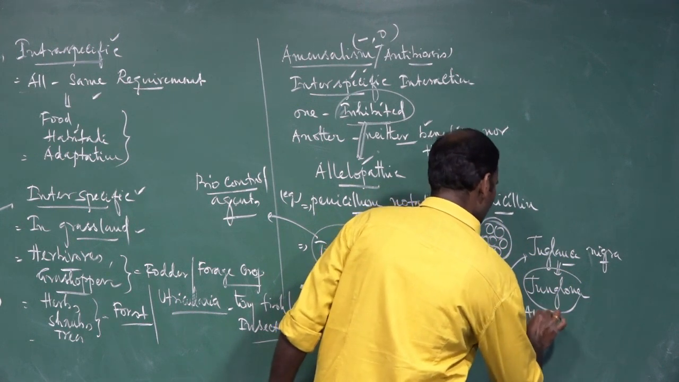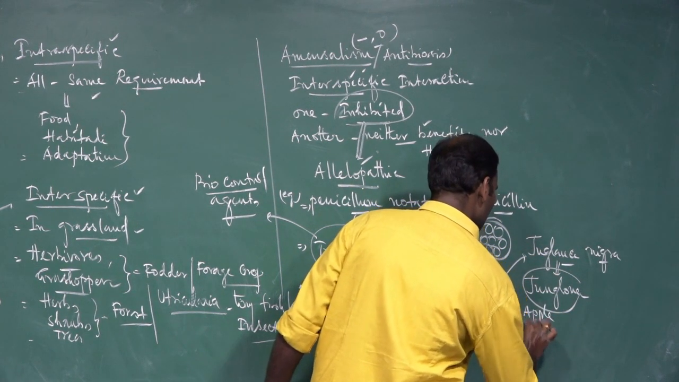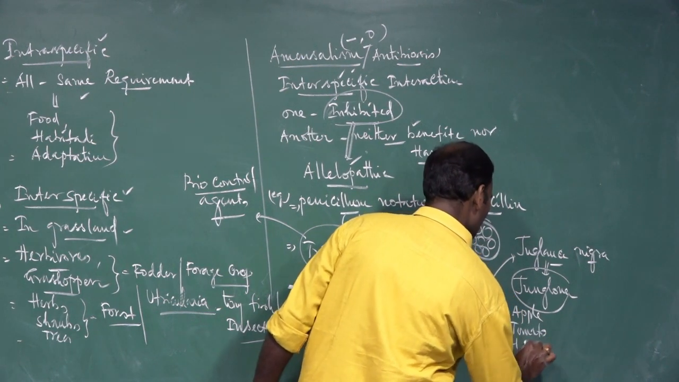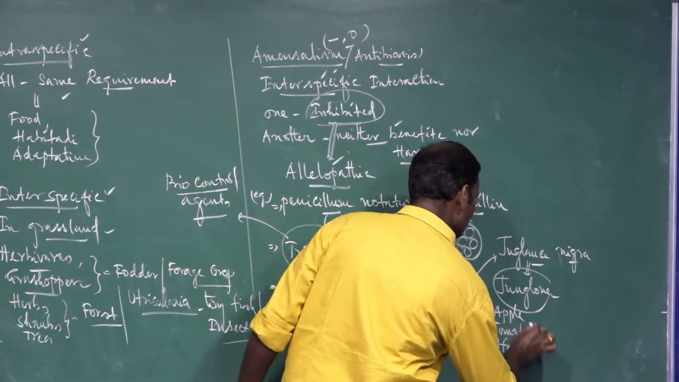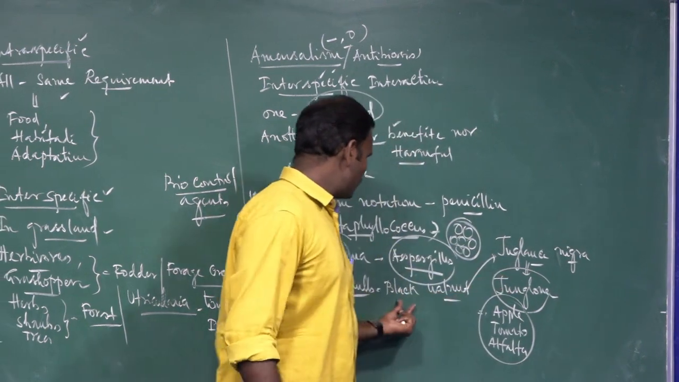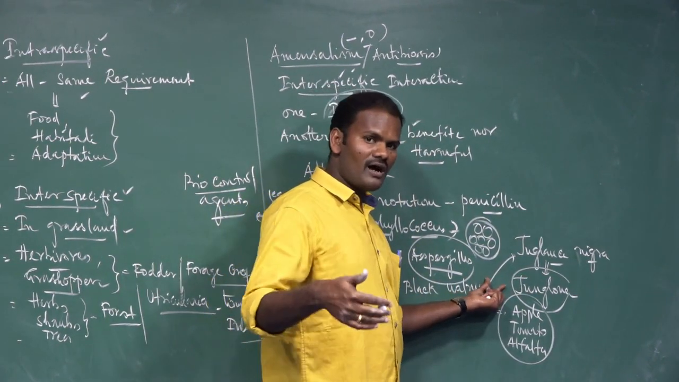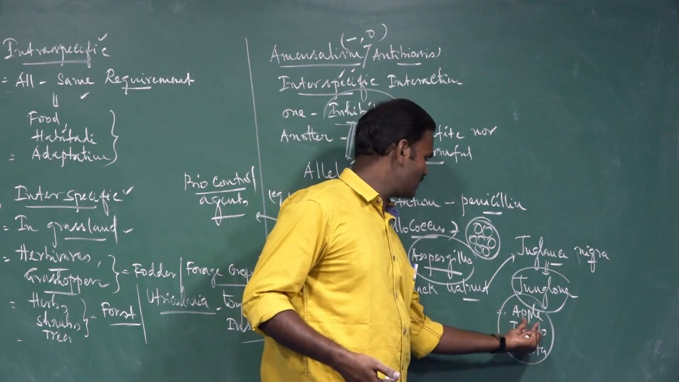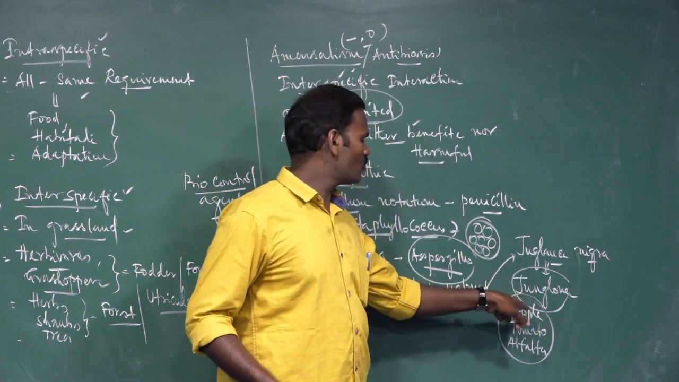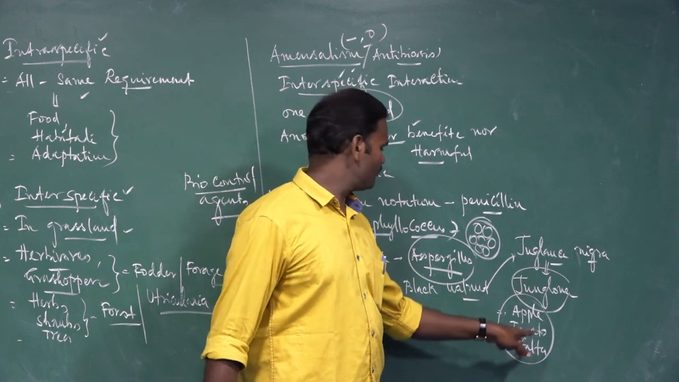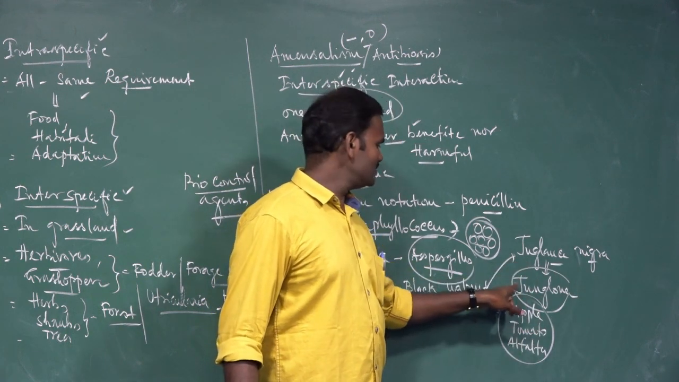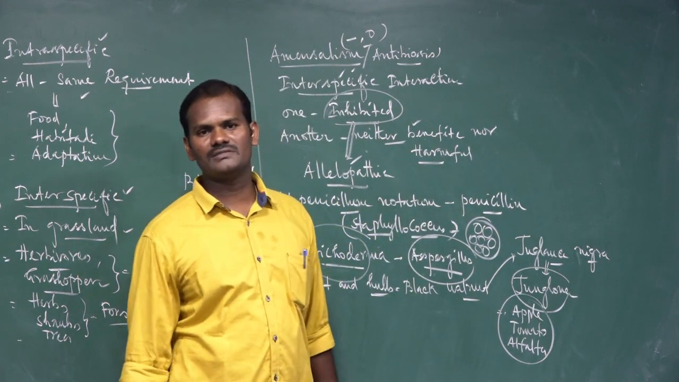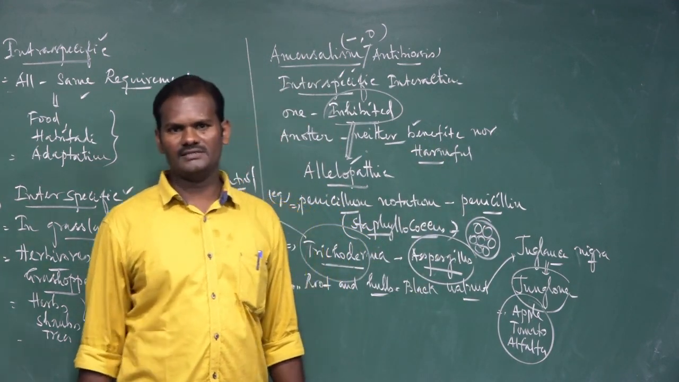For example, apple, tomato, alfalfa, grasses. So these black walnut plants do not allow certain species to grow near them. For example, apple does not grow near this black walnut. Tomato also, because it secretes an alkaloid called juglone. So these types of interactions are called amensalism interactions.